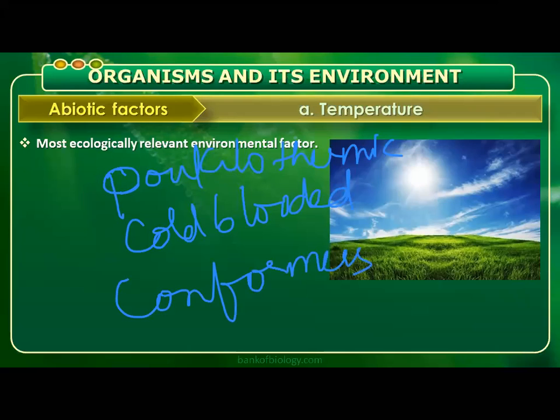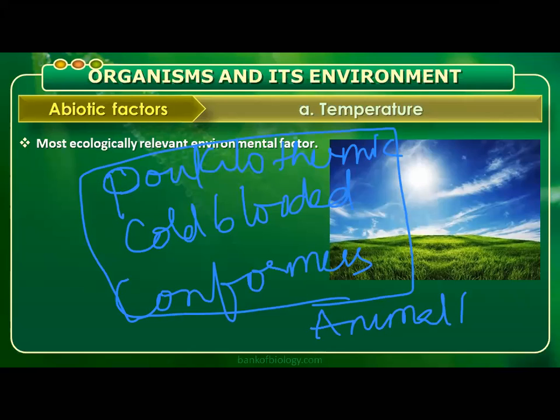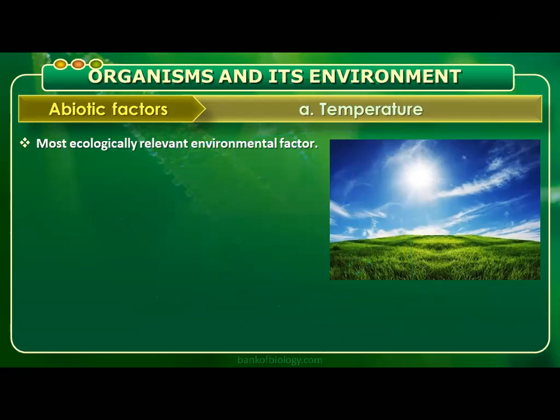That means they change their body temperature according to the atmospheric temperature. They don't have any mechanism to regulate the body temperature. Body temperature is going to change according to the atmospheric temperature. So in general, except aves and mammals, the total remaining animal kingdom can be considered as poikilothermic, cold-blooded, or conformers. That is to be remembered.